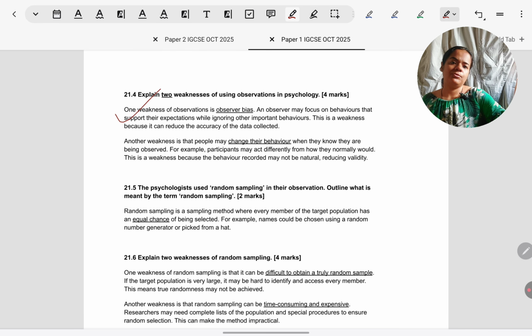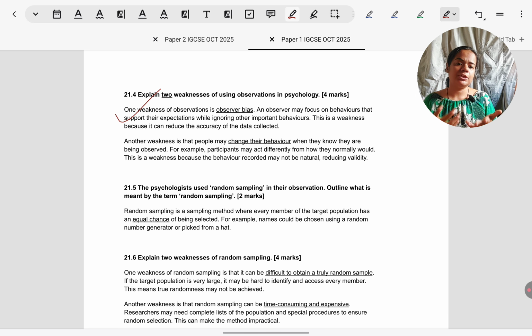Two weaknesses of using observation. Observer bias can be there, so we can name it, then we can expand. They might just focus on certain behaviors they deem as important instead of looking at all behaviors. In this situation, they will prefix that only certain facial expressions, for example, show happiness, then they'd look out only for those. So that would be biased.